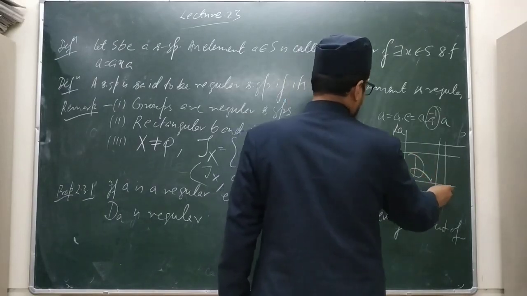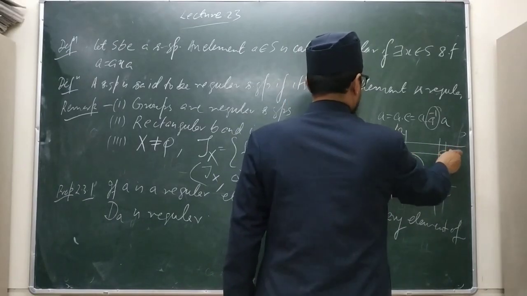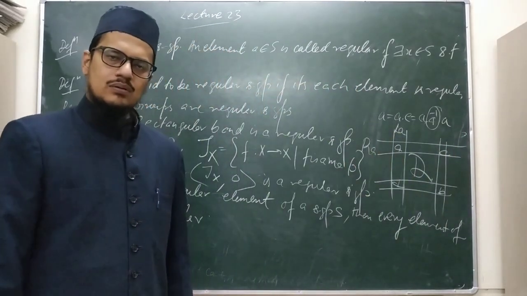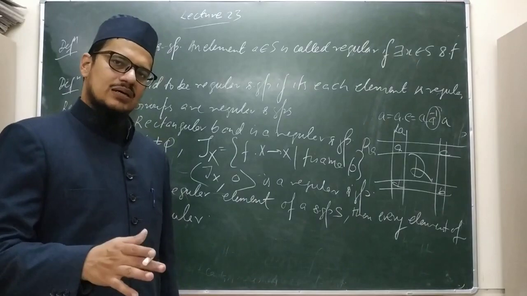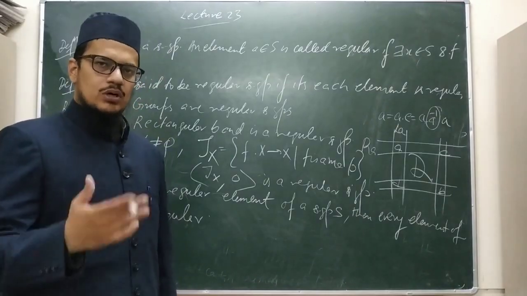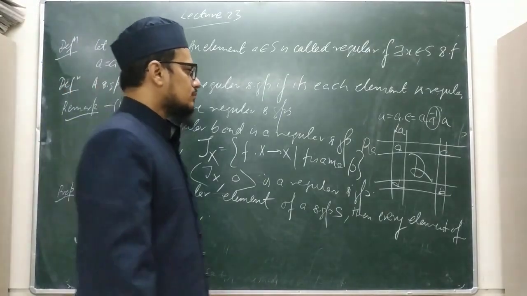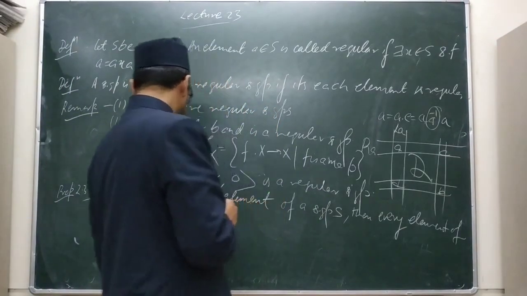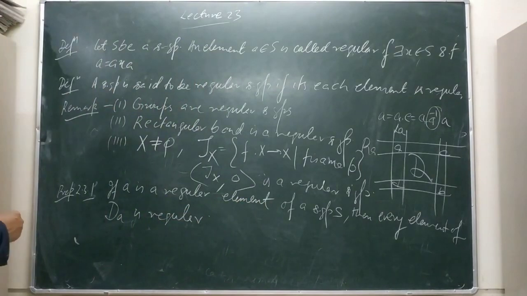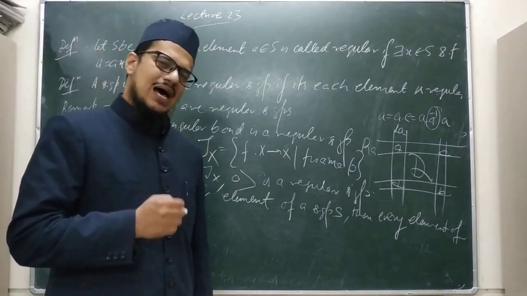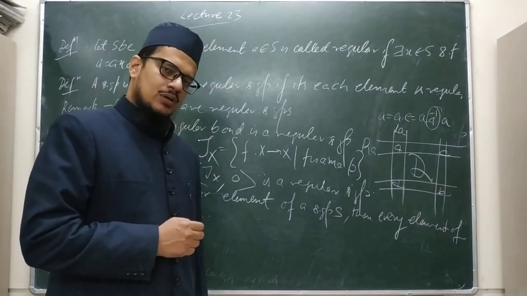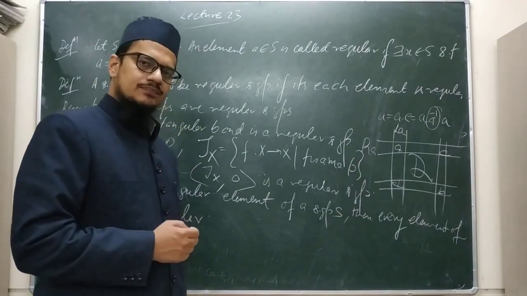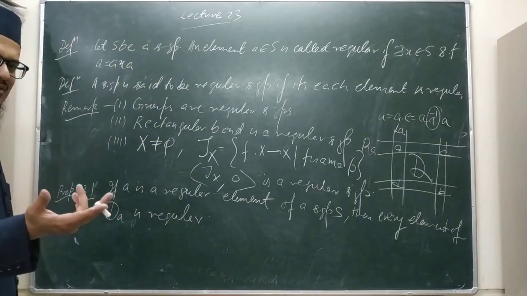If there is an element here, this element will be regular, and so will every element in the class of D_A. The whole D class is regular. To prove this, we take any arbitrary element of D_A and show that it is regular. If it is regular, then every element of D_A is regular.